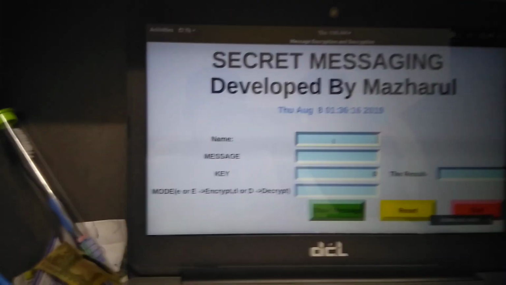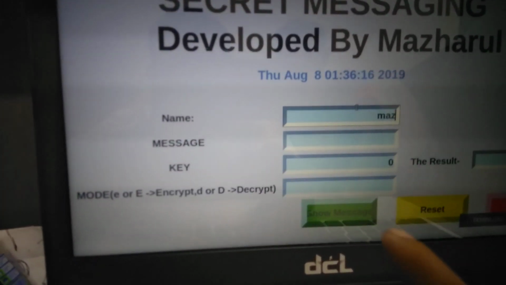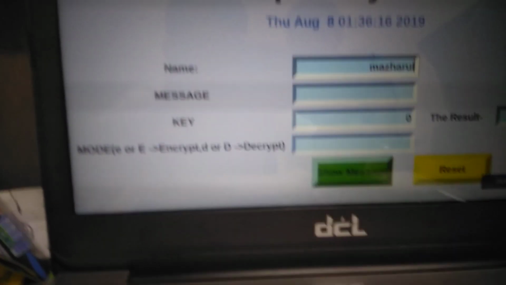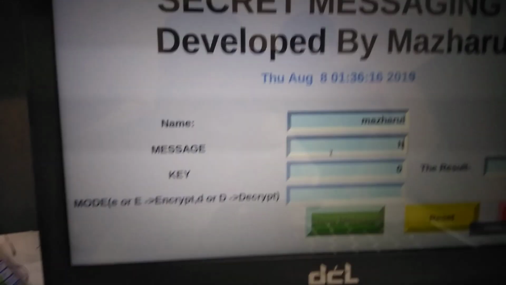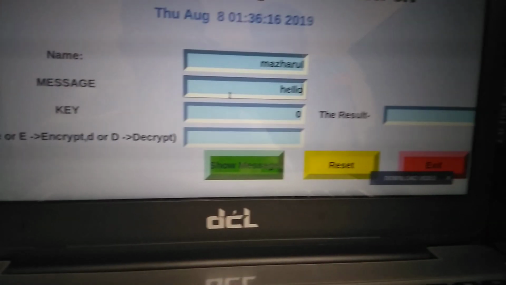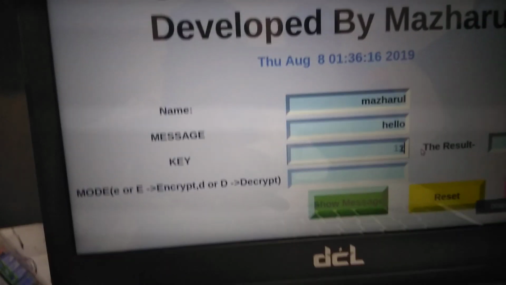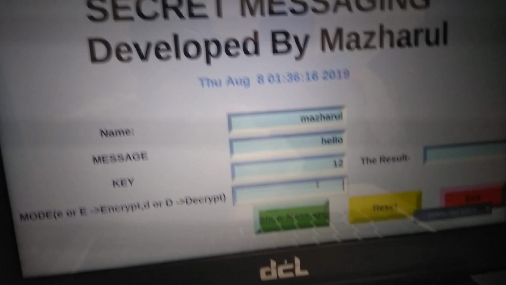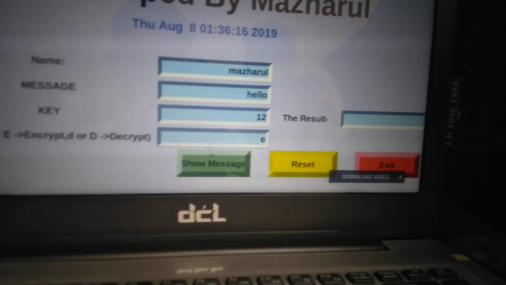Suppose the name is anything, whatever I enter, and the message, suppose hello. Suppose I entered a pass key 1 2 1 2 3, whatever you like, 4 digit or 8 digit, and E for mode encryption. Now let's see the output.